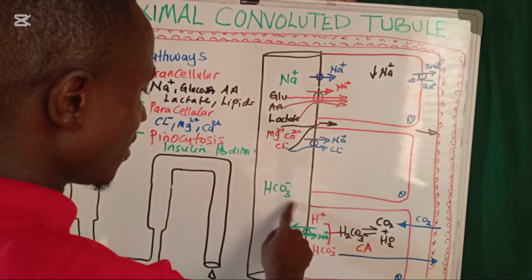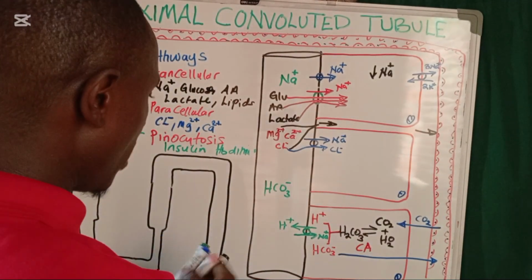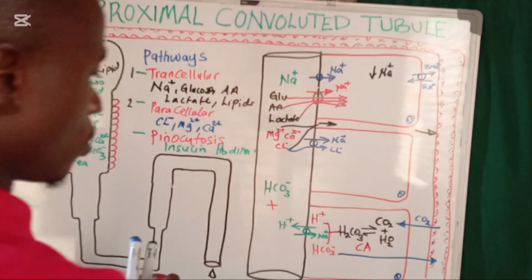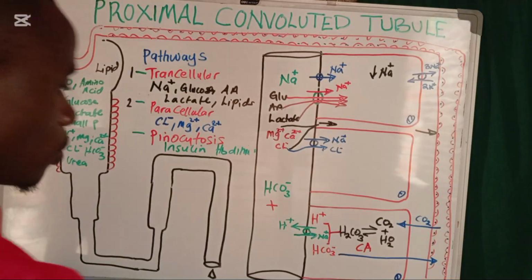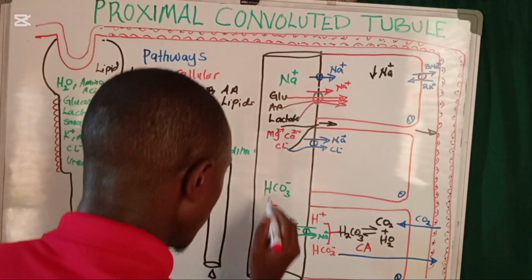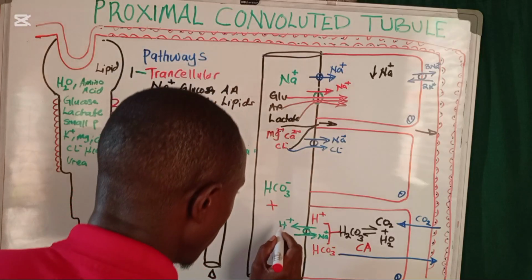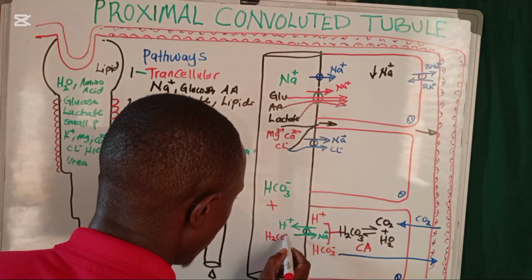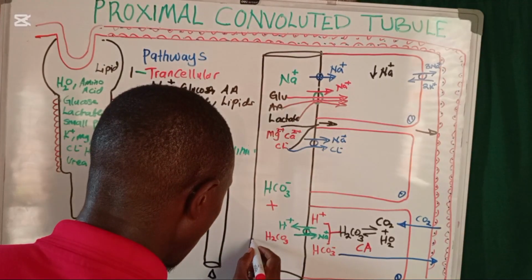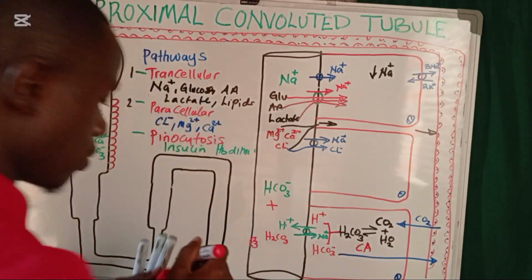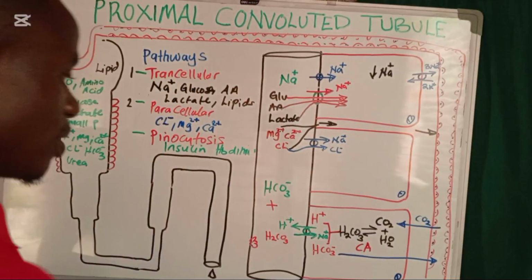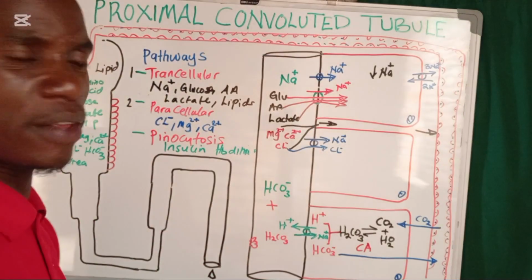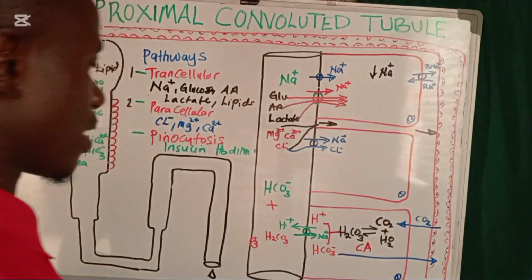Now what is going to happen? We have bicarbonate ions, and we have the proton ions. These bicarbonate ions are going to react with the formed protons. When the bicarbonate reacts with the hydrogen ions, we form carbonic acid, under the influence of the enzyme carbonic anhydrase.